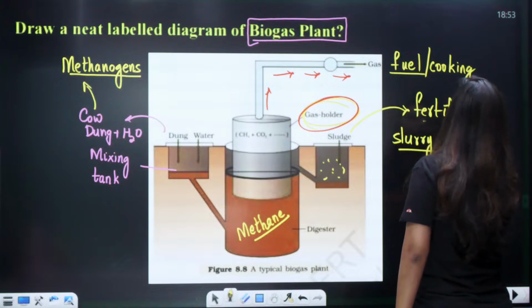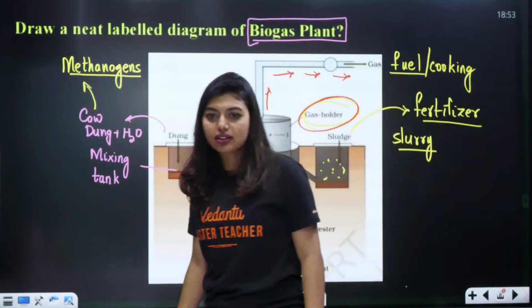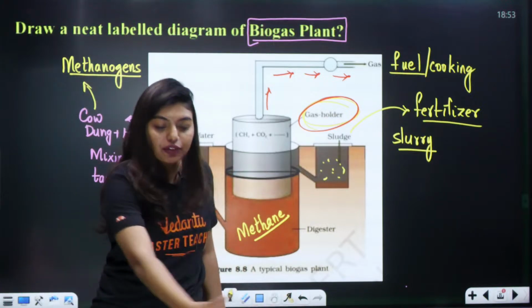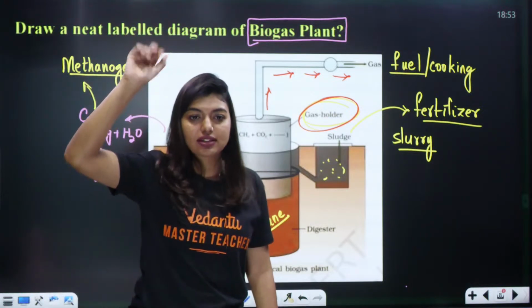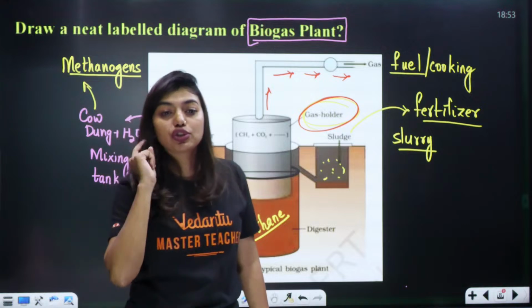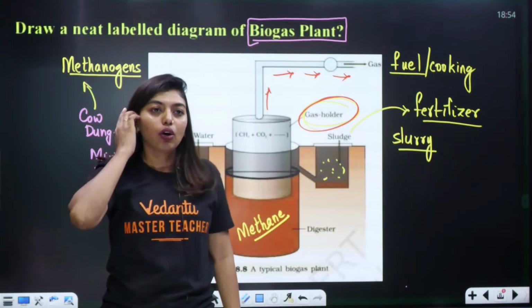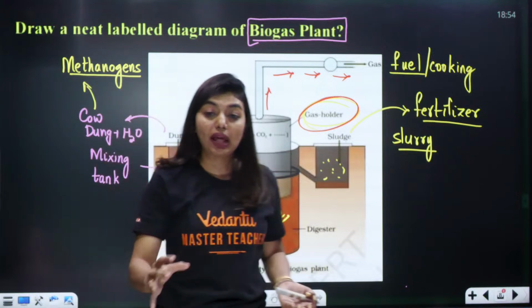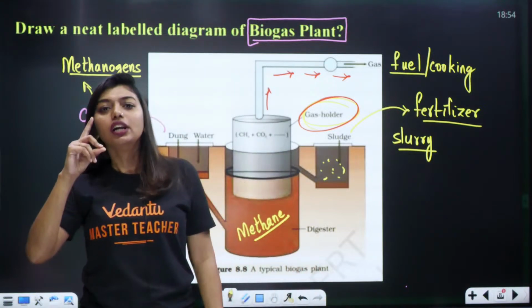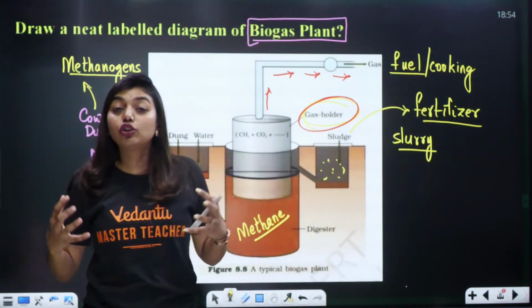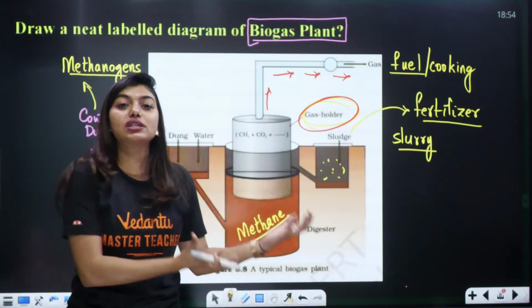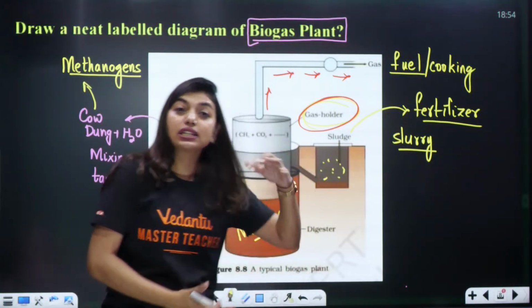Have you seen your grandparents, Ajji, Tata, all of them taking the cow dung and putting it for the plants? How many of you have seen? Raise your hands in the chat. Let me see how many of you noticed your grandparents. They would have put it on the plants, telling that it's a good fertilizer. Did they know about this at that time? They did not know, but they knew that something good is there in this cow dung that can be used as a fertilizer. That is how they started using it.